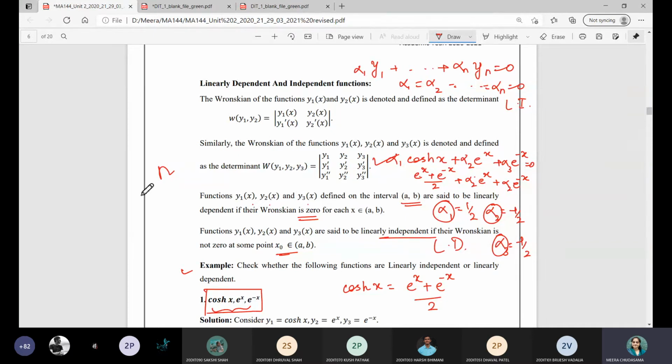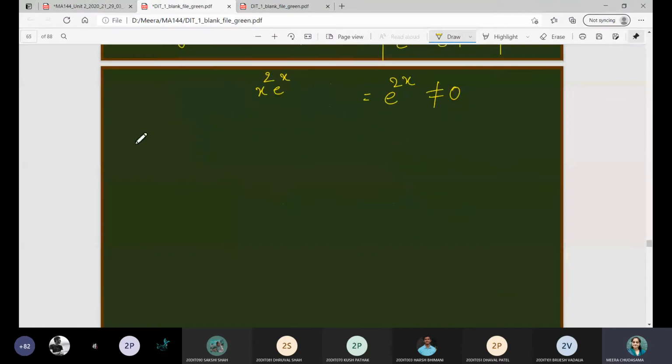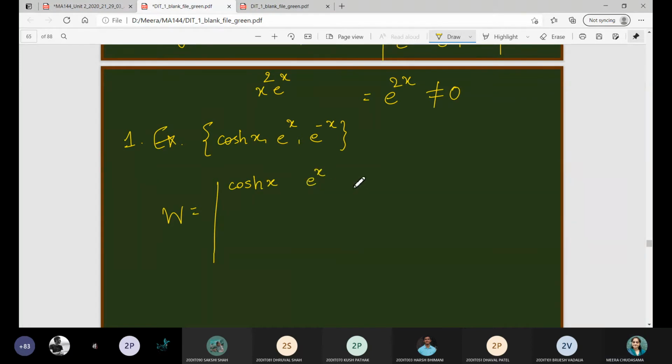But let us see this in terms of Wronskian. So for Wronskian we are given the example: check the linear independence and dependence of cos hx, e raised to x, e raised to minus x. तो उस केस में Wronskian क्या हो जाएगा बताइए? First row: cos hx, e raised to x, e raised to minus x. Second row: sin hyperbolic x, e raised to x, minus e raised to minus x. Then the derivative of it and again the derivative of it. So cos hx, the derivative of e raised to x remains e raised to x, and now it will become plus e raised to minus x, right?